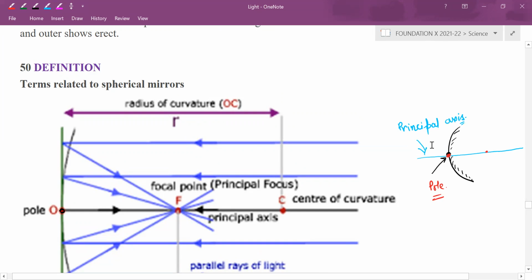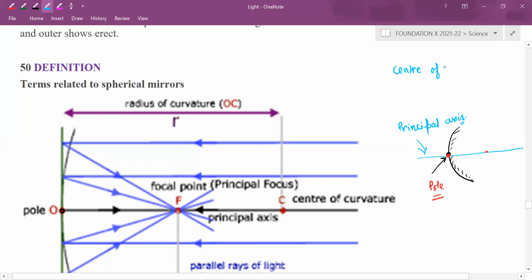Understood? What are the things we have learned? Center of curvature, radius of curvature, pole, principal focus. Sorry, principal axis. Principal focus we have not touched now. What are things we have learned?